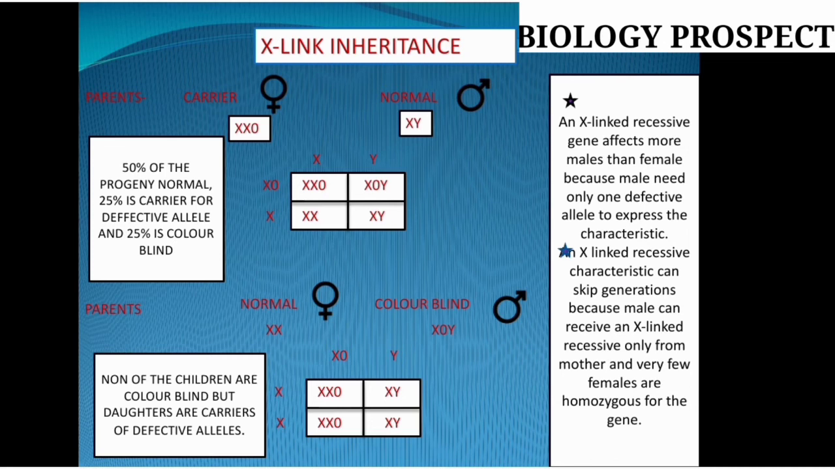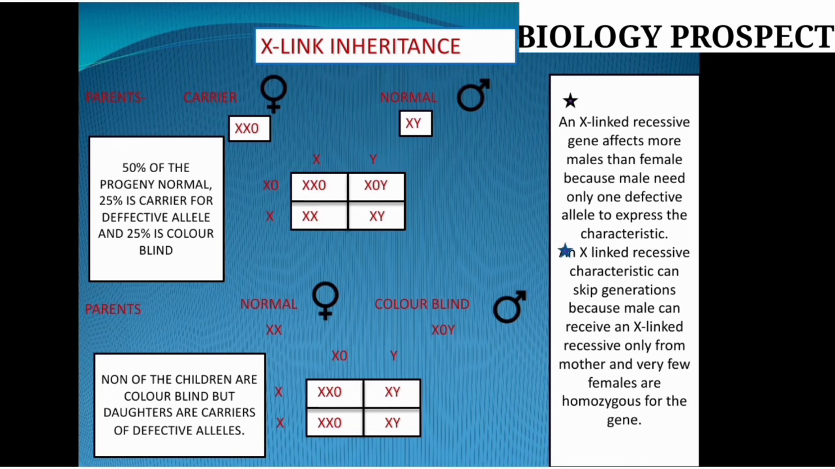So we can say 50% of the progeny are normal, and 25% are carriers. Why carrier? Because the dominant character X is completely shown up, so she is not affected. That daughter, the female, behaves as a normal female, but in her recessive character the X0 is present, that is, the hemophilia allele is present there.